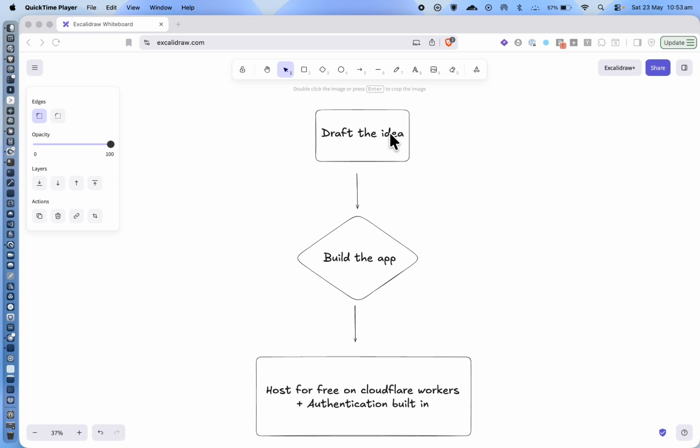If you don't know about skills, you can just look it up. But basically, it's like an instruction manual for the AI to follow. And you can create one for whatever you want. But this one specifically gets the project requirements that we need, and then it gets clarity on what we're actually looking to make. It asks specific questions in rounds to get a really clear picture on what we are actually looking to create. From there, we then build the app. This is how I'm able to one-shot the apps that I'm looking to create.